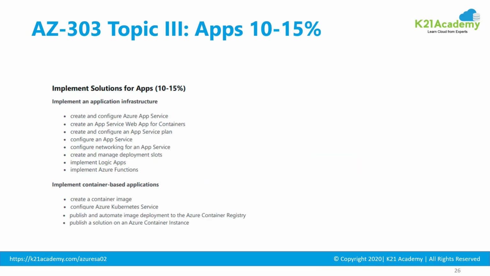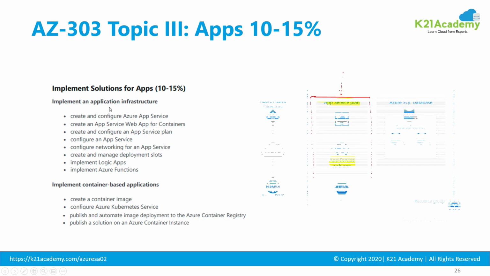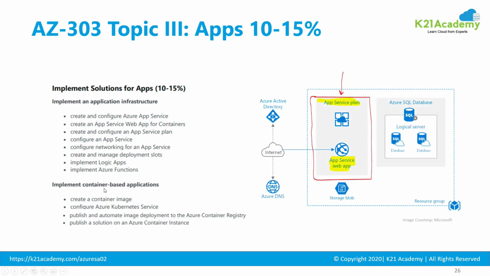Then topic 3 is about implementing solutions for applications or apps. That's 10 to 15%. In that, one is application infrastructure, and then second is about container-based application. I'll explain both of them. So first, within application infrastructure, there are different types of applications.